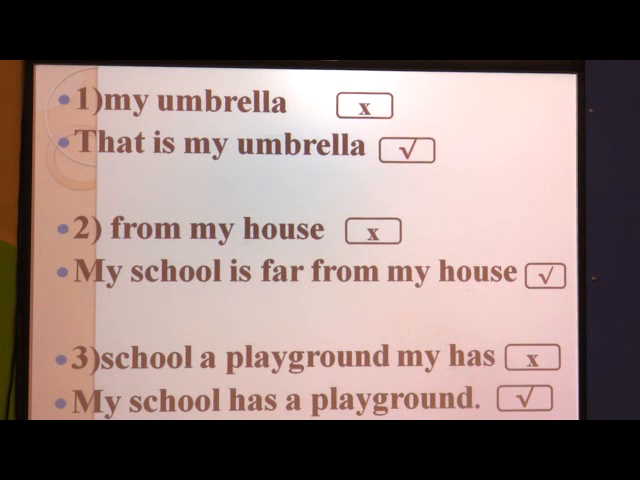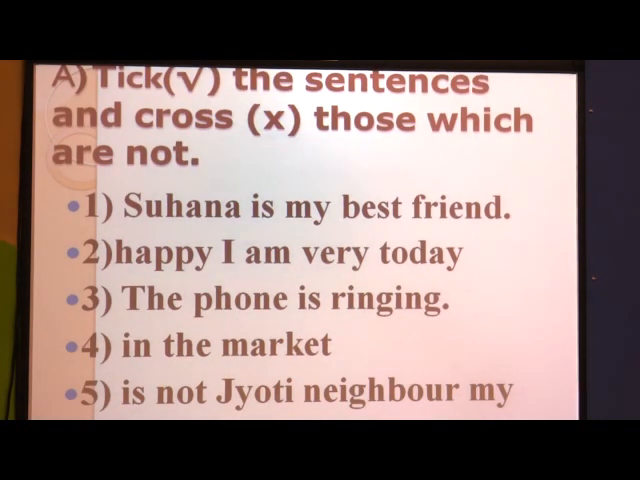Now students, you have to open your grammar book, page number 6. Take a pencil and eraser with you, but do not start writing. After I give the instruction, then only you can start writing or solve the answers. First, look at page number 6, A1. In the bracket, the tick mark is given, and in the other bracket, the cross symbol is given for those which are not correct.